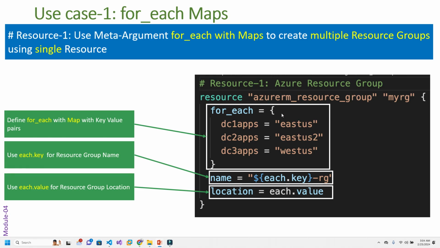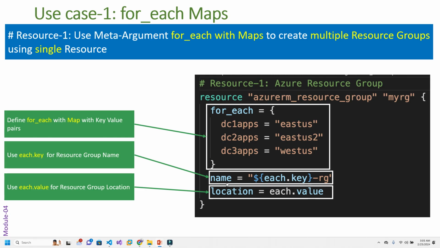But in our case, this is basically key and value, right? So we are using a map. This is a map of strings, so in a map we can use curly braces. And if you see here, we define for_each with the map, the key and value. So this is a key and this is a value.